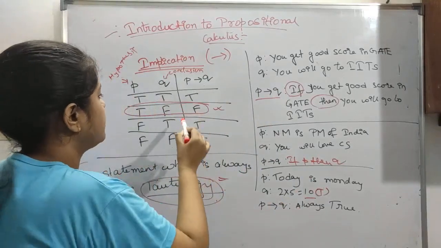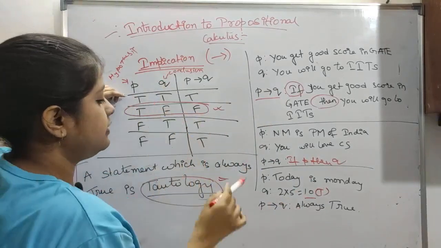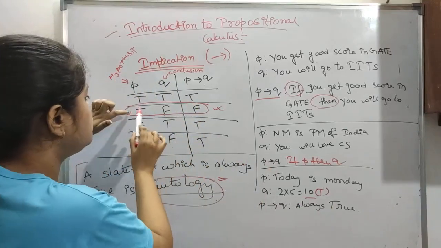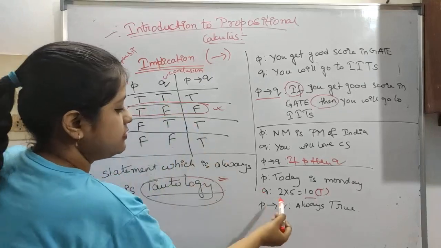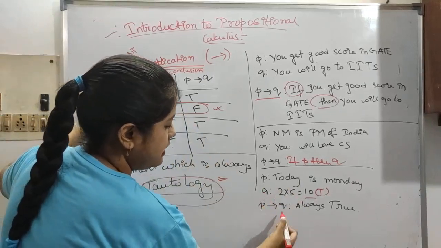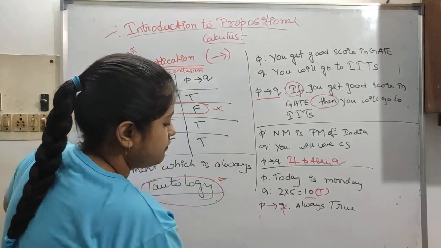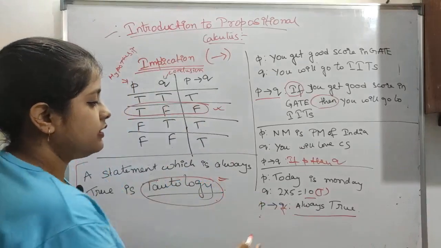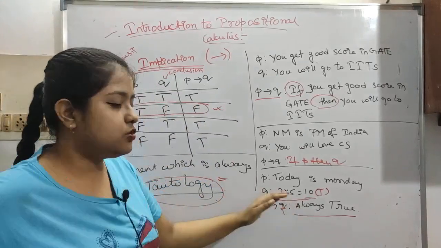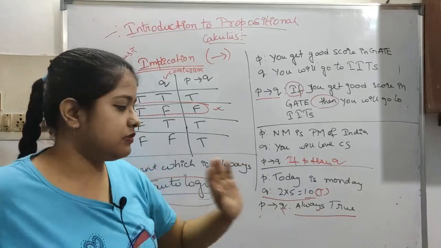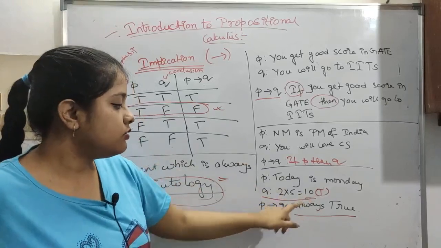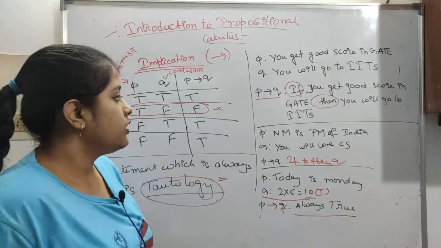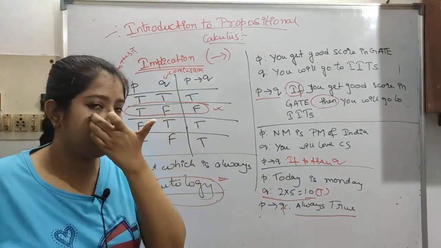So now you can see, whenever the next statement, the Q statement, is true, it will give you true only. Only true and false will give you false. All other cases, P and Q true, are true. So irrespective of what P is, it will always be true. See, because we already know Q, 2 into 5 is 10, is always true and never false, irrespective of what P is, P arrow Q will always be true. I hope this is understandable. This is not a very difficult topic.